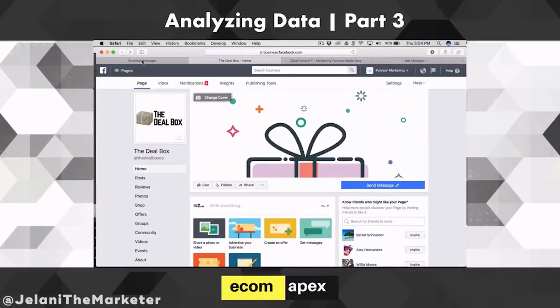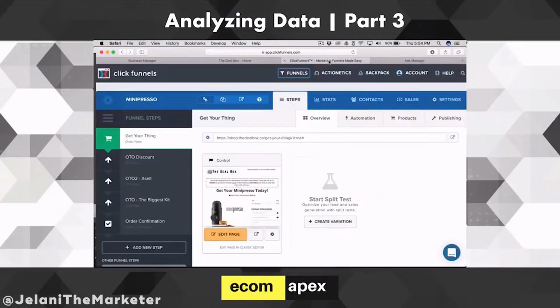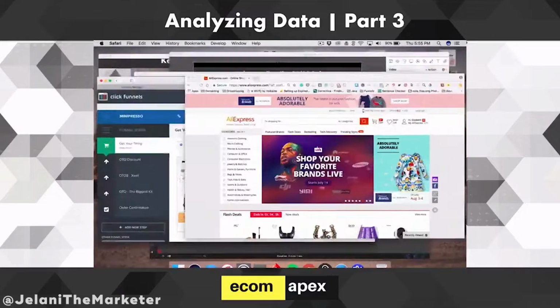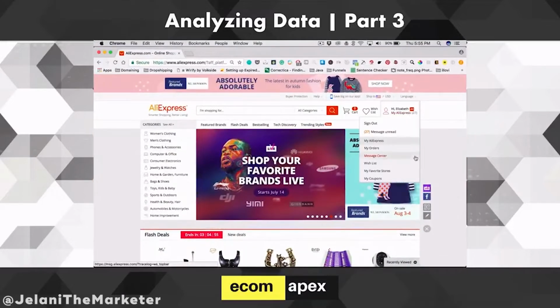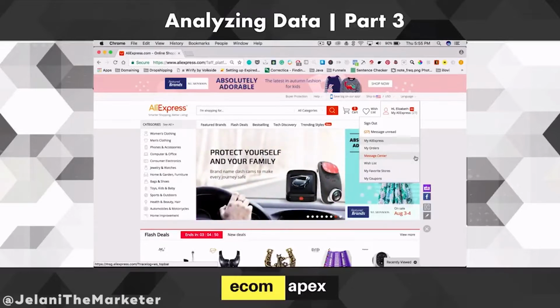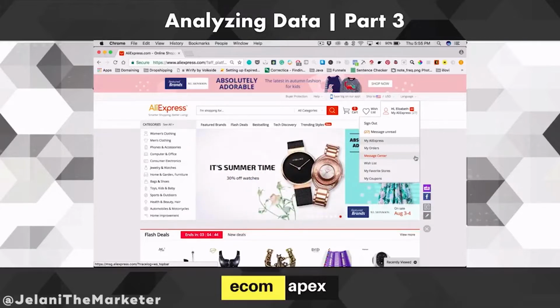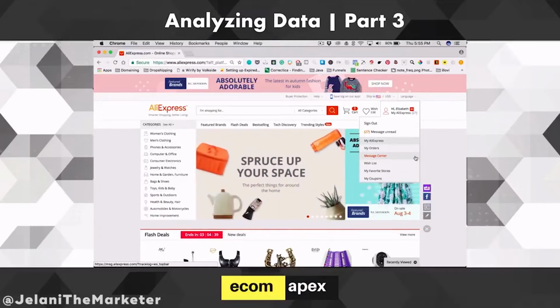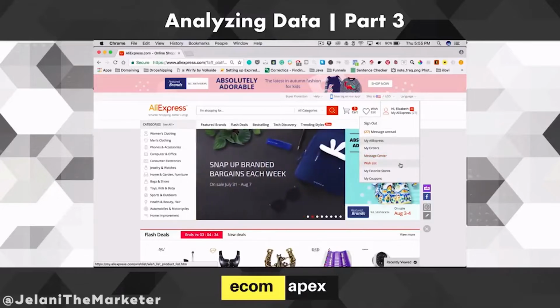So what we're going to do now is we're going to actually order the product from AliExpress. Okay, so once you get your first orders in, what you want to do is you want to head over to AliExpress. I'm going to go do it in Chrome, actually. You're going to sign in, create an account and sign in. So AliExpress has gotten a little more strict with who can use their services. Not saying that you can't, but you're going to have to send in some information like your ID and I believe a credit card or like debit card, just so they can verify that you are who you say you are, right? Once you do that, it's a one-step process, but there are some times where you are going to get errors, and I'm going to show you what to do when you get those errors.